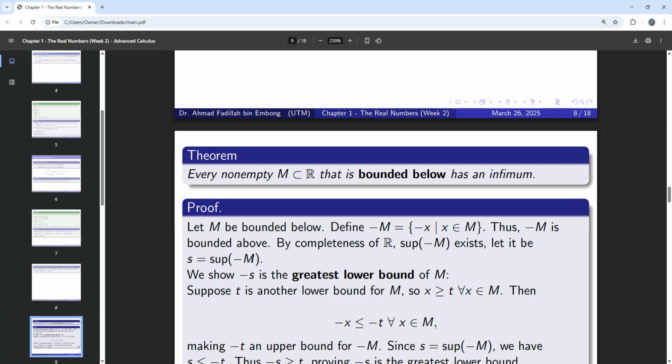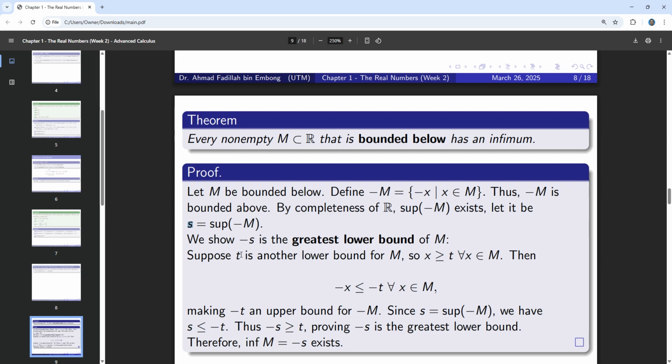You have a bounded below set, then you take the negative of it, so of course it's going to be a bounded above set. By completeness of R, because the set of negative M is bounded above, based on the last axiom that we learned, we know that there exists a supremum of this set negative M. We are going to write it as s here.